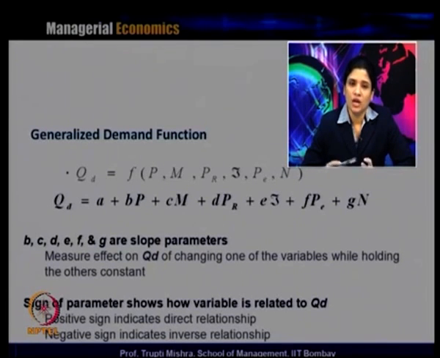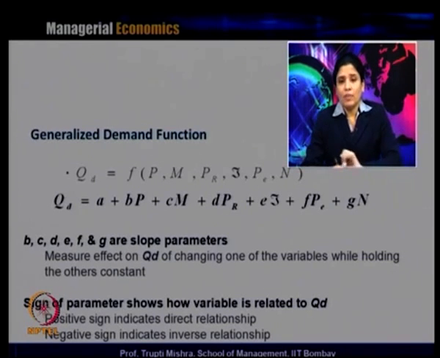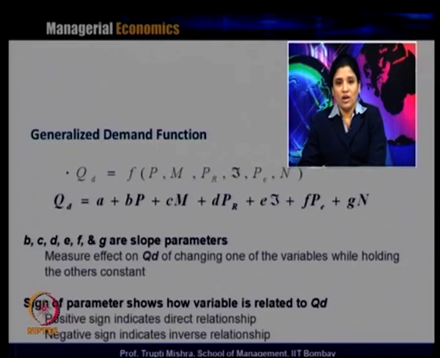Then if you formulate a generalized demand function, QD is equal to A, which is the value of the intercept, plus BP plus CM plus DPR plus ET plus FPE plus GN, where B, C, D, E, F, G are the slope parameters, and the slope parameters measure the effects on quantity demanded of changing one of the variables while holding the others constant. So the slope parameters say how the typical variable is related with the quantity demanded, and the sign of the parameter shows how the variable is related to quantity demanded.